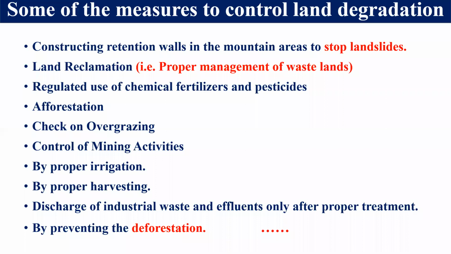It means we must use proper techniques to cultivate the land. And whenever we discharge any waste from the industry, it must be properly treated, because it also has a bad impact on aquatic life. So these are some steps by which we can control this land degradation.